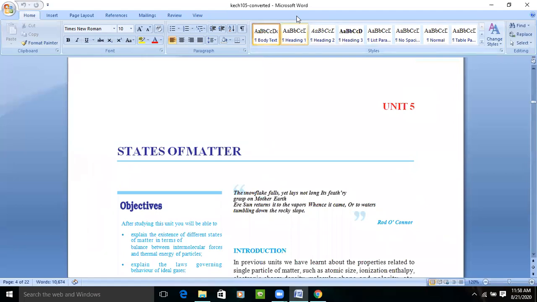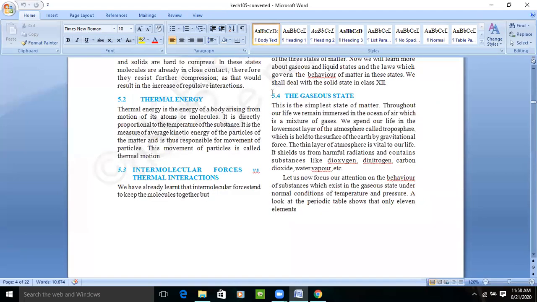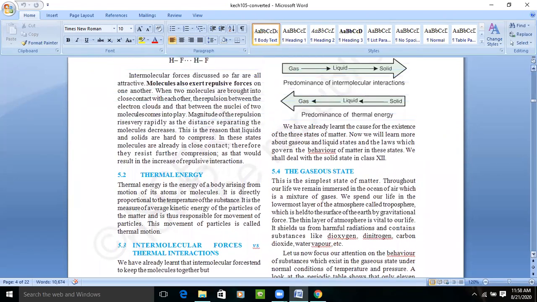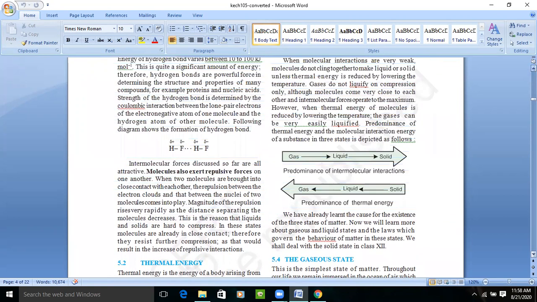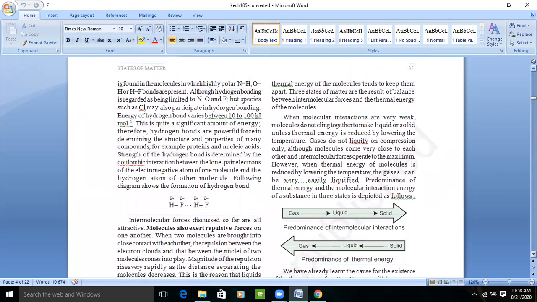Now we'll talk about the intermolecular force and the thermal energy, and how this thermal interaction and the intermolecular forces are related. So there is a relation between the interaction force and the thermal energy. We know that the thermal energy of molecules tends to keep them apart, because if thermal energy is there, it means that atoms and molecules are in motion, and because of that they keep apart. Okay, so because of that the three states of matter result in balance. So there is intermolecular force and the thermal energy of the molecules.